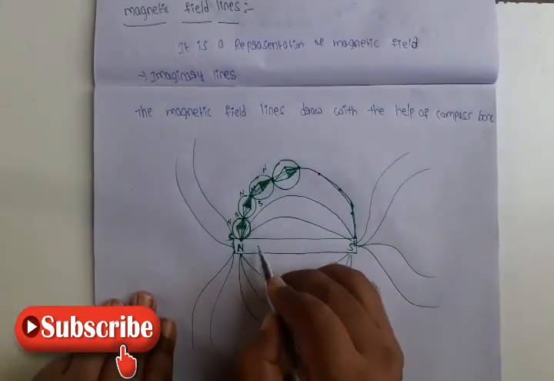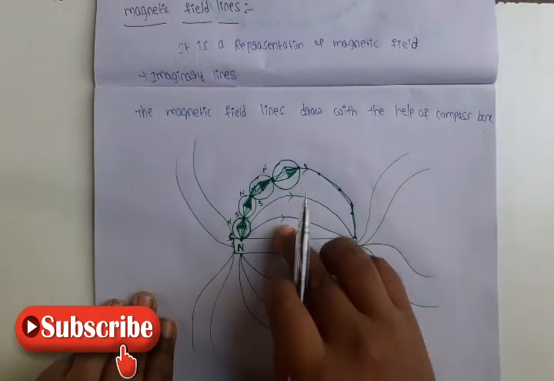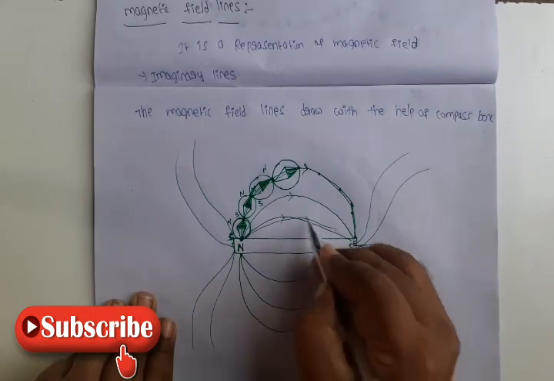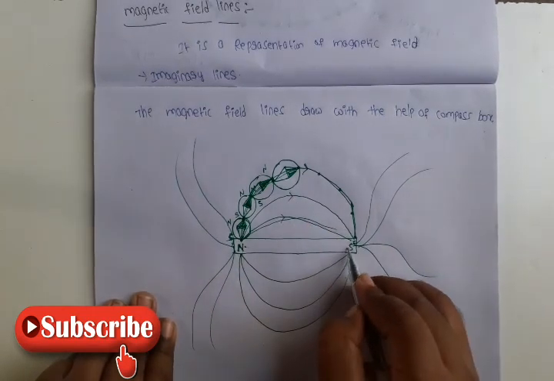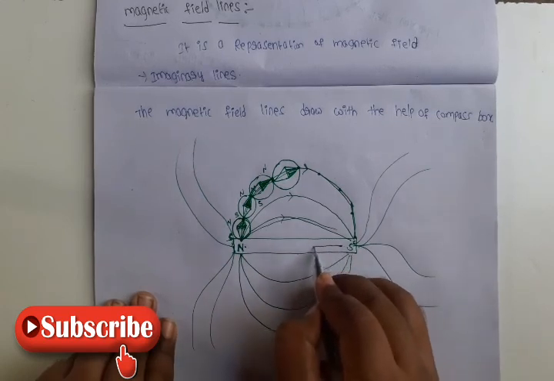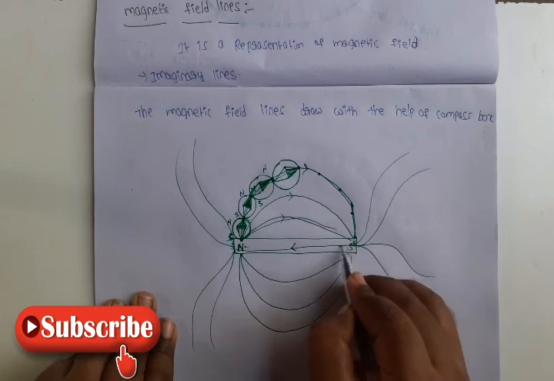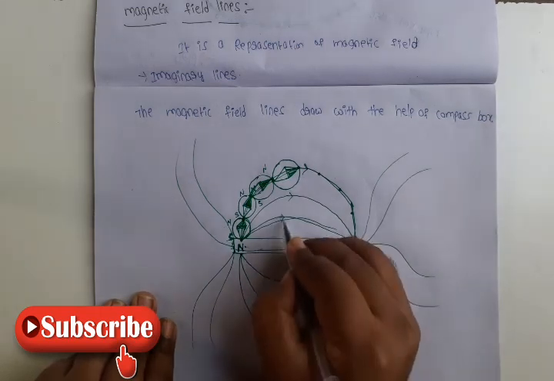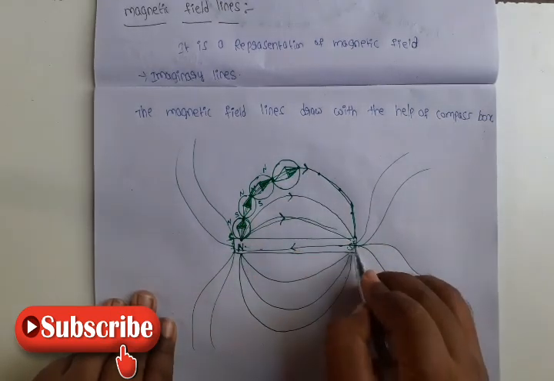Inside, what happened? This is the direction outside of the magnet. Inside the magnet the direction is south to north, but outside is north to south.